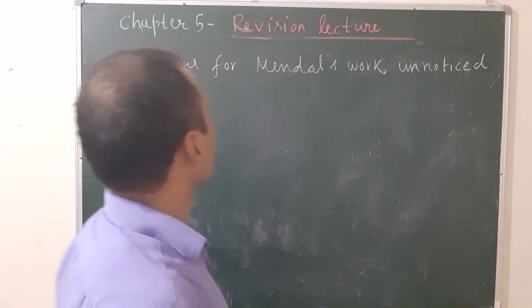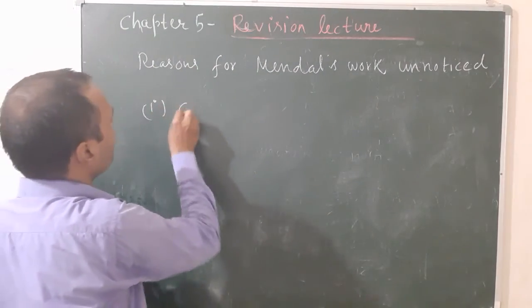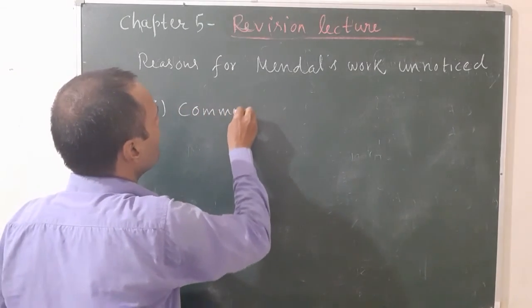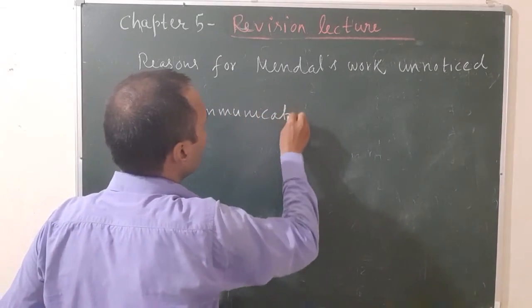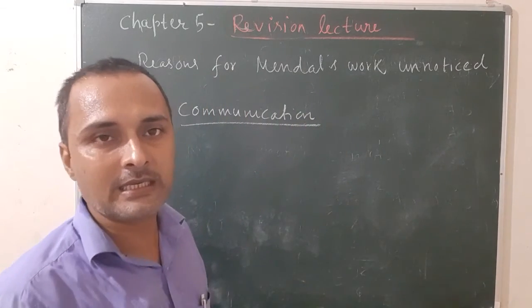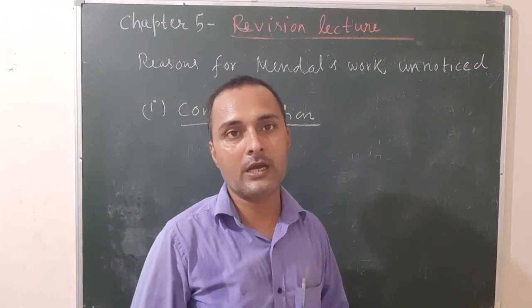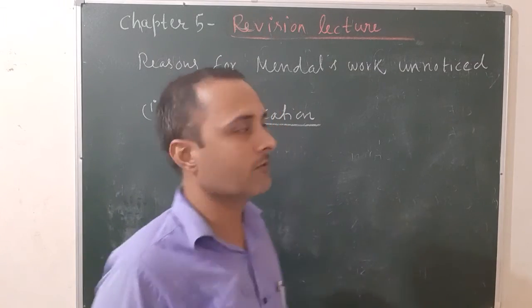The first reason is communication problem. At that time, communication was not well developed. As a result, the knowledge of the law of inheritance did not spread throughout the world.